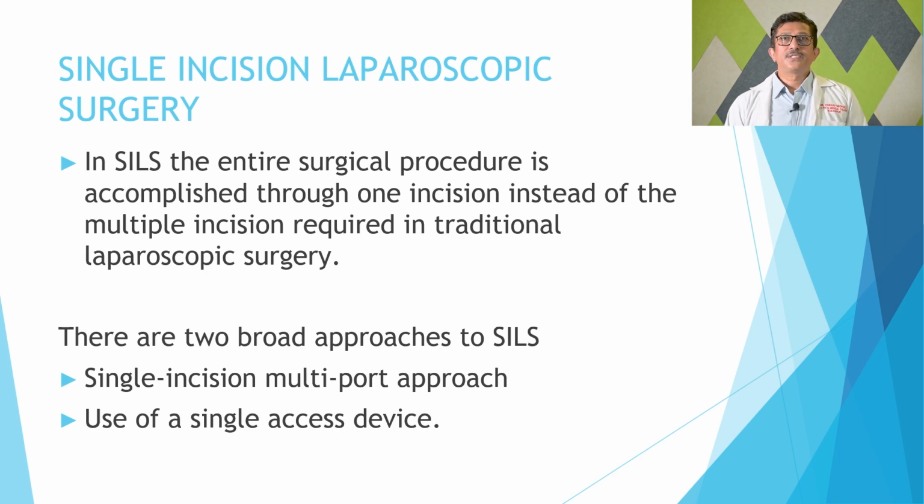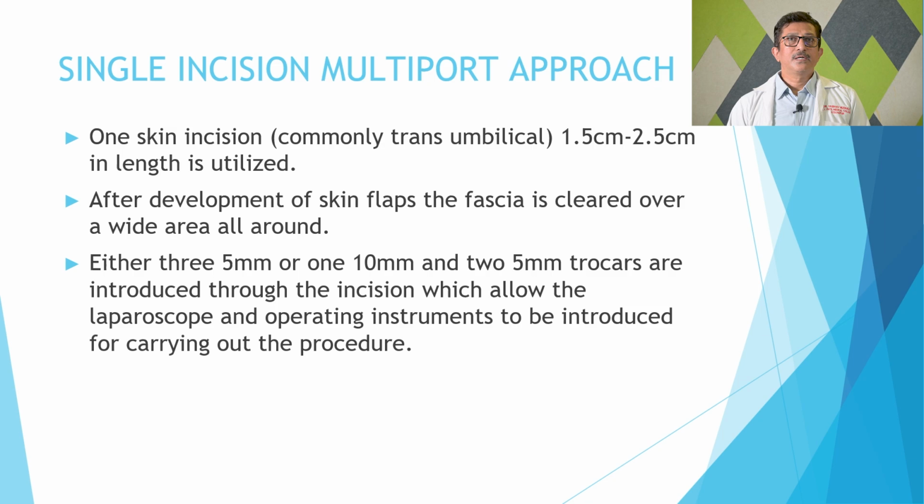There is one skin incision 1.5 to 2.5 centimeter in length, usually at the umbilical level or trans-umbilicus. After developing the skin flap, the fascia is cleared over a wide area all around. Either three 5 mm, or one 10 mm and two 5 mm trocars are introduced through the incision, which allow the laparoscope and operating instruments to be introduced to carry out the procedures.